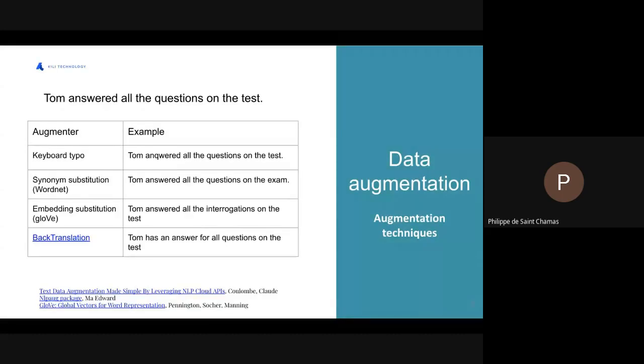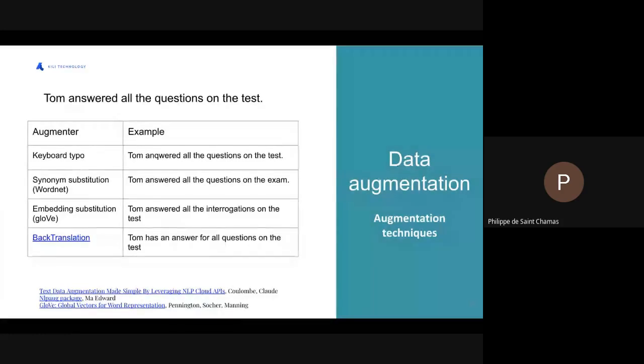such as, the first one is the keyboard augmentation technique that simulates typos in the text, and so hopefully will help the model be more resilient and more robust towards typos.